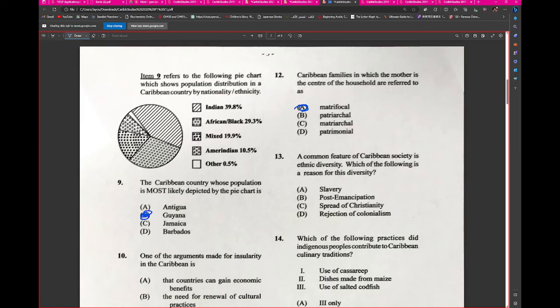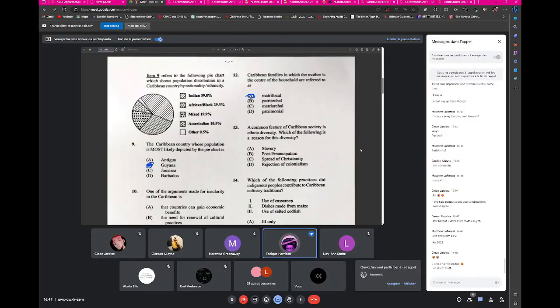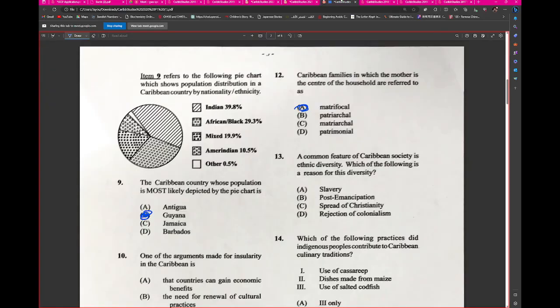C. Matrifocal. Sir, isn't it matrifocal? Yeah, not matriarchal. If the mother is the leader or the head of the household, then it's matriarchal. Sir, wasn't matrifocal where they live at the residence of the mother? That's not the only thing that constitutes a matrifocal family. I don't want you to just take it as that. Can anybody explain the difference between matriarchal and matrifocal? I don't want anybody to take anything as gospel.